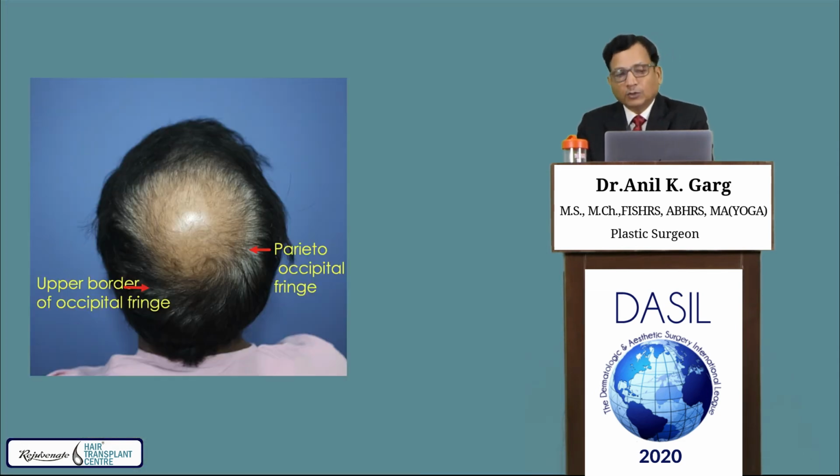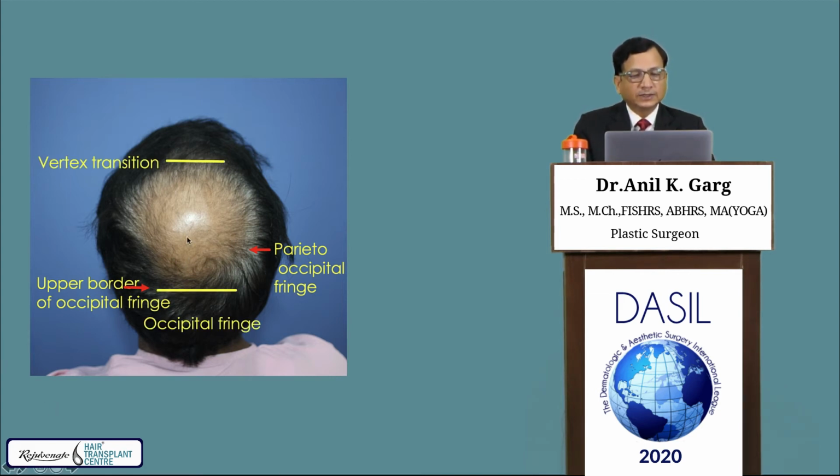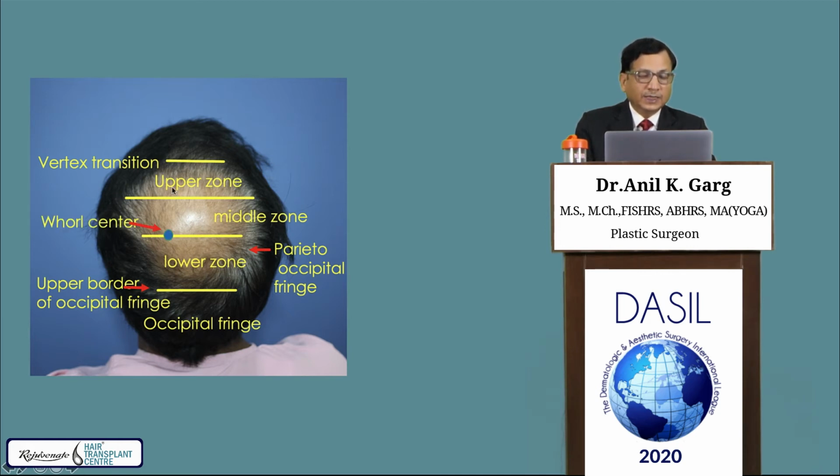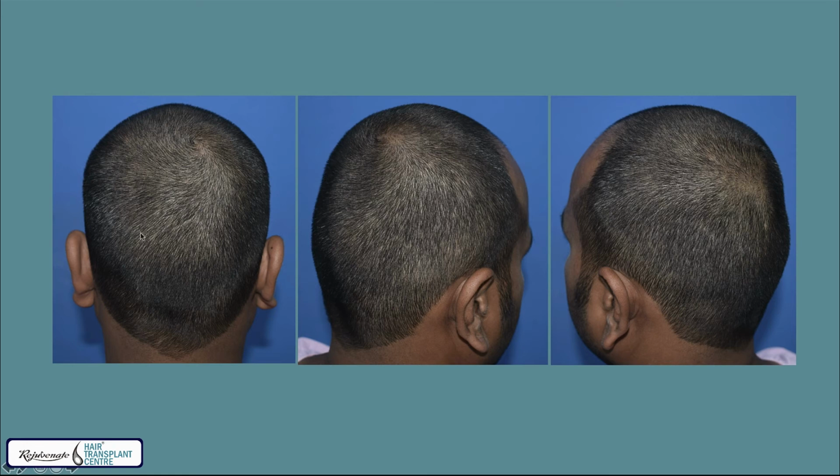Now we come to the crown. Crown is the area between the upper border of the occipital fringe and the vertex transition point. This can be divided into upper, middle and lower zones, and the whorl on the parting side is either at the junction of middle and lower, or it can be part of the middle zone. But you need to understand the direction, that there is a variation, there is a whorl, so it is a complex arrangement.